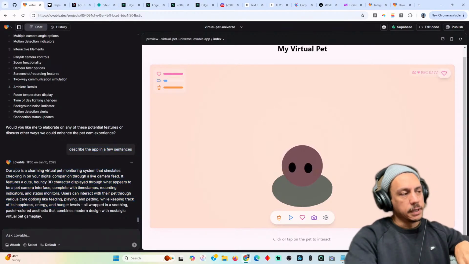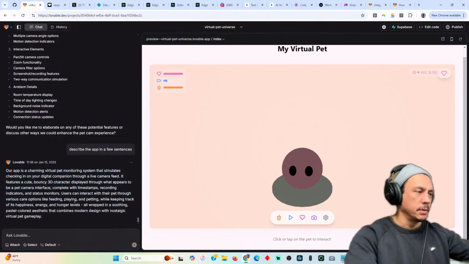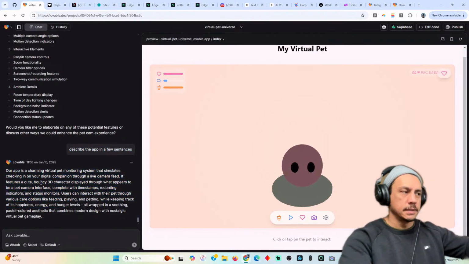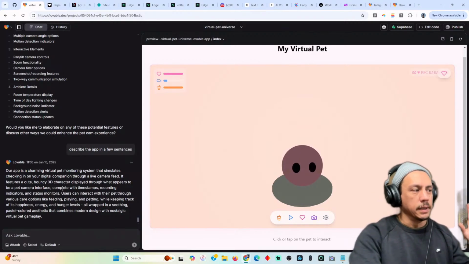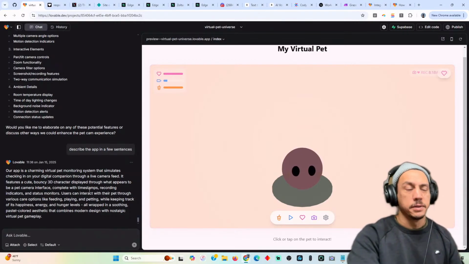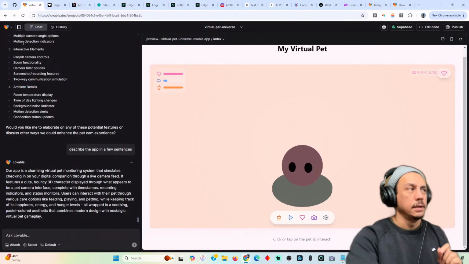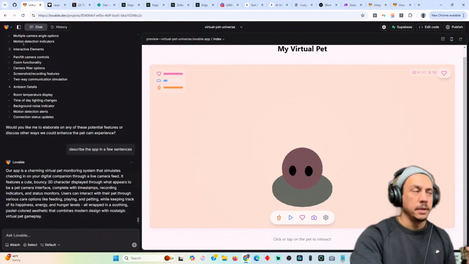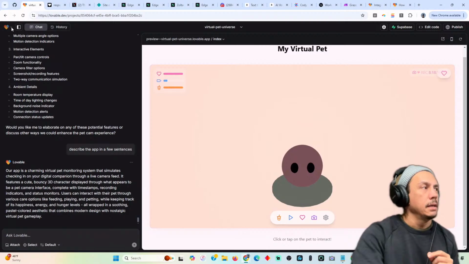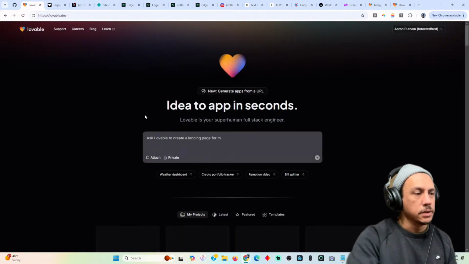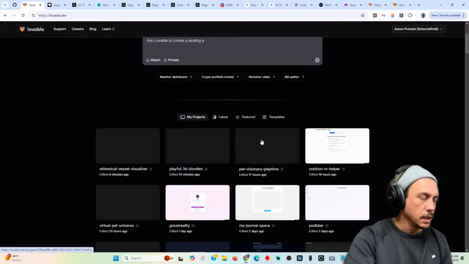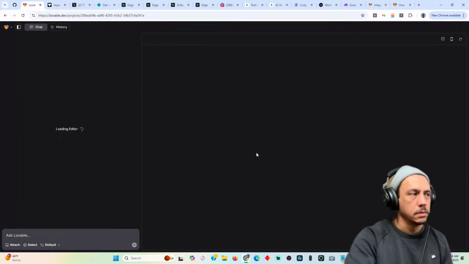So in this particular case, it's like, our app is a charming virtual pet monitoring system. It has a character with an interface and all the things, right? And so I'm like, let me take this and see if we can get another cool character design. Maybe it's just me, maybe it's my prompt. So what that ultimately turned into was the second version of this, which was this one.